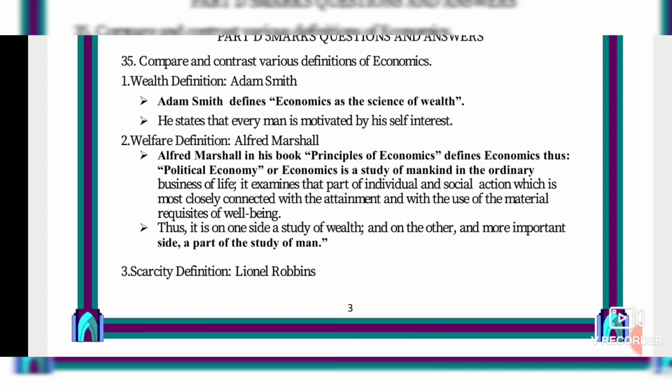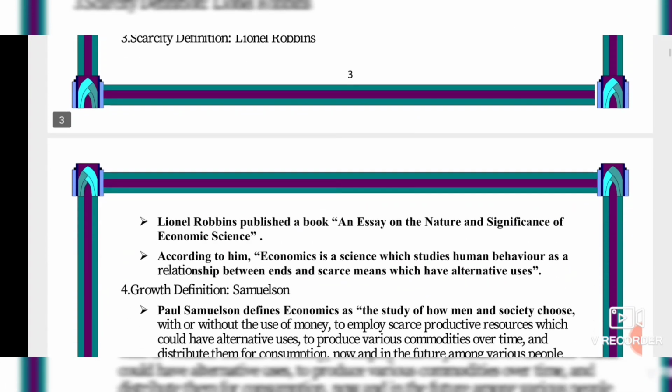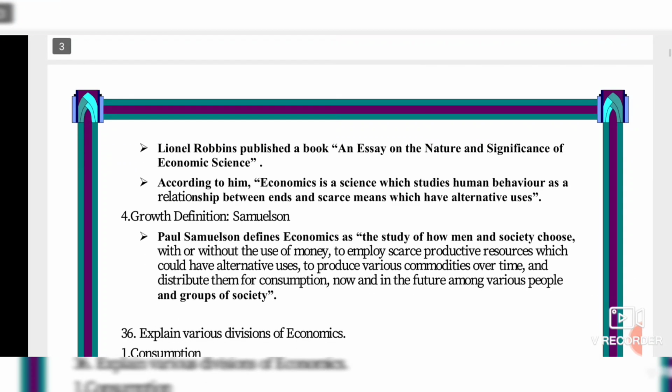Next, the scarcity definition. Yesterday we saw that, isn't it? Scarcity means shortage. Shortage by Lionel Robbins. So what is this shortage telling? Lionel Robbins published a book, An Essay on the Nature and Significance of Economic Science. According to him, economics is a science which studies human behavior, means human wants, as a relationship between ends and scarce means which have alternative uses. Ends means wants, and scarce means the shortage of the product and the uses of wants of the human being. As I told you yesterday, scarce means shortage. So if there is a shortage, there will be an alternative use for that. If you don't have a mobile, you can use your laptop. That is the example I already told yesterday.